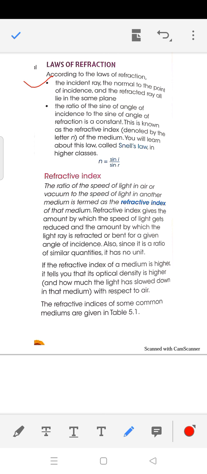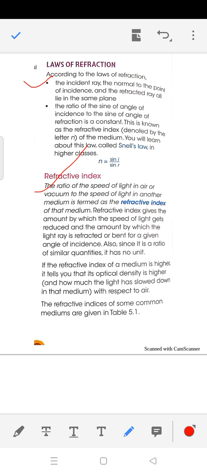Although these sine terms are trigonometric terms that you will study in higher classes, the meaning of sin i and sin r will come later. Just take one more definition: the ratio of the lengths of perpendiculars drawn on a circle in the denser medium and the rarer medium is constant. This is called refractive index.